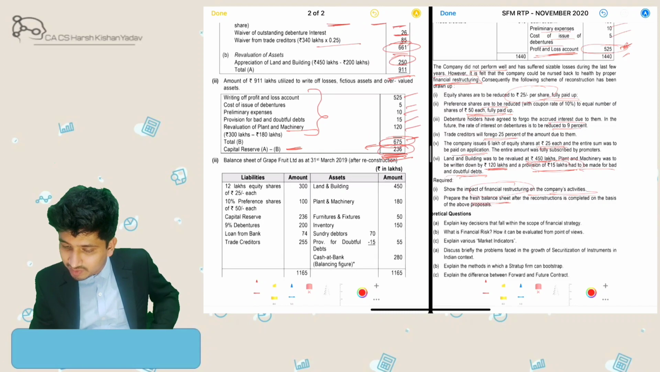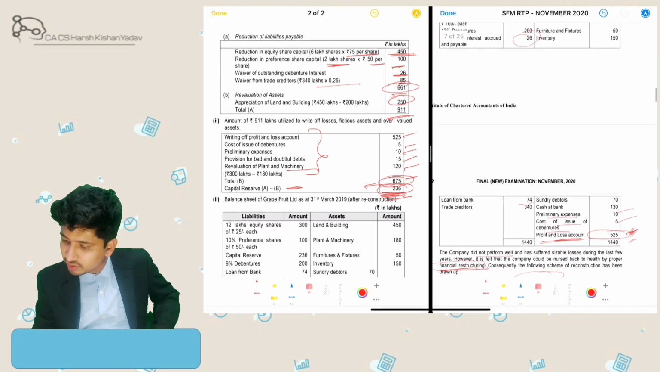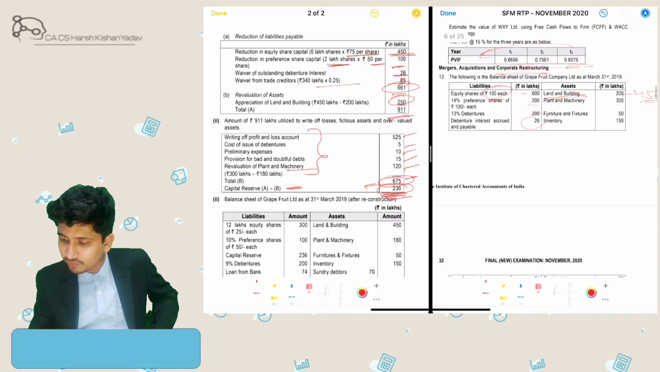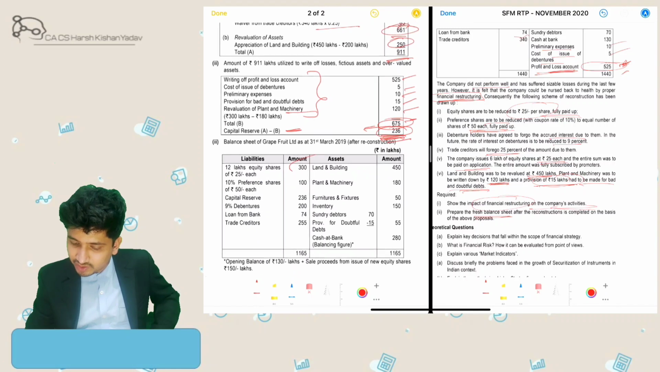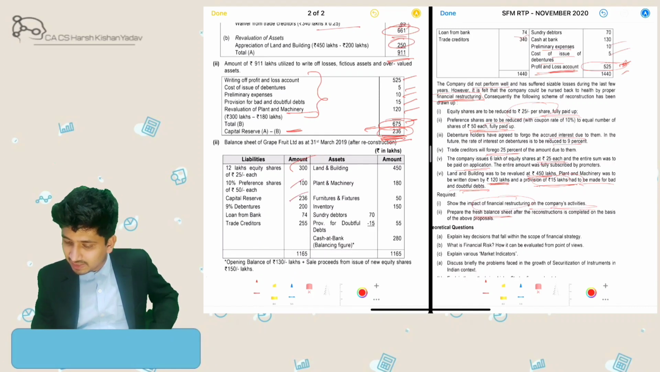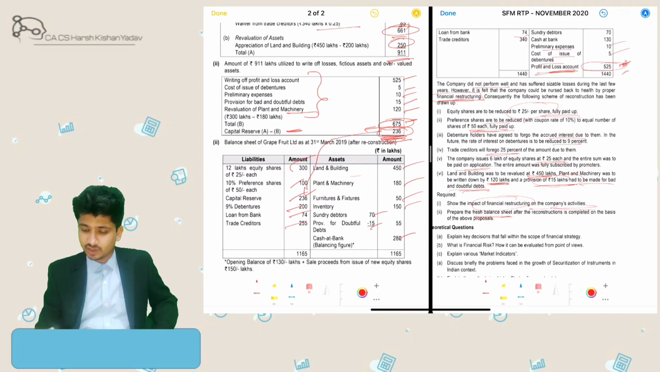So capital would be, my total capital was reduced. See, my starting capital was 600, reduced by 450, and additional capital was issued. So my total capital comes out to be 300. Then preference shares, then capital reserve, this balance is carried forward over here. Then debentures, then loan from bank, then creditors, then new value of land and building, then impaired value of plant and machinery, furniture, fixtures, inventory, debtors, after giving impact of provision for doubtful debts, and cash equivalent.